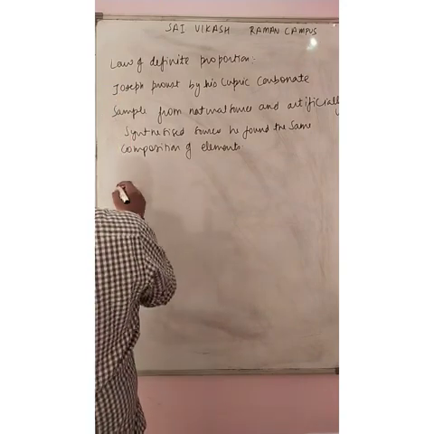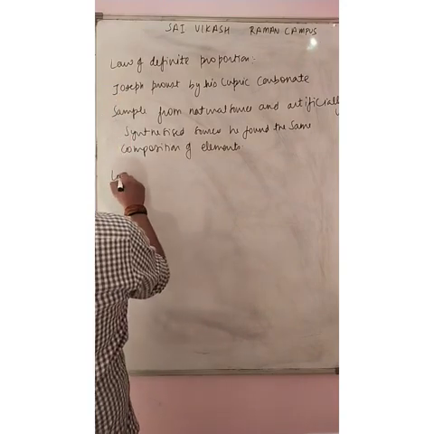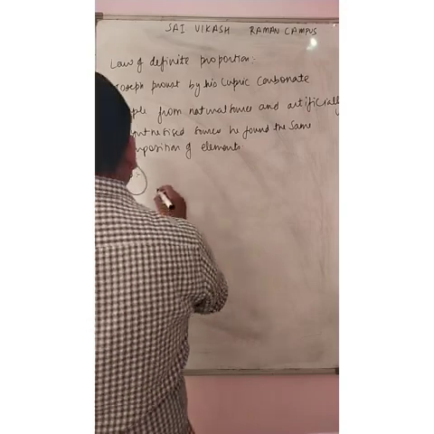So let us take some examples. First of all, let us write its law.